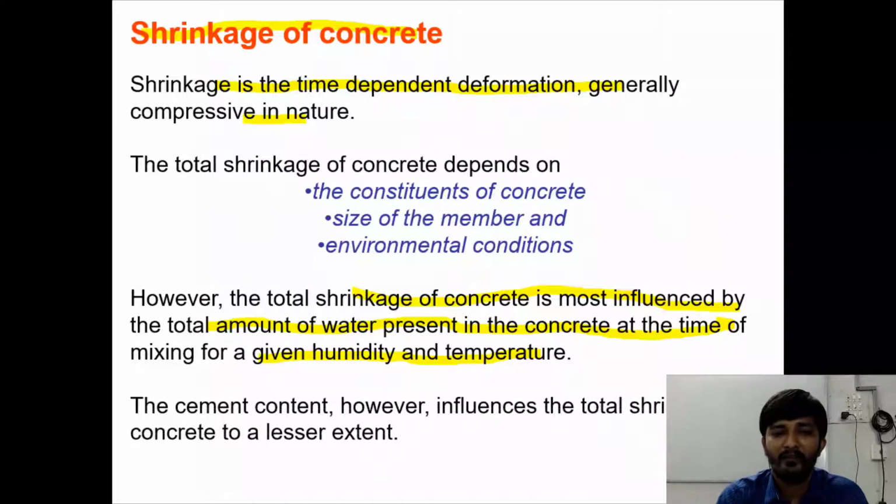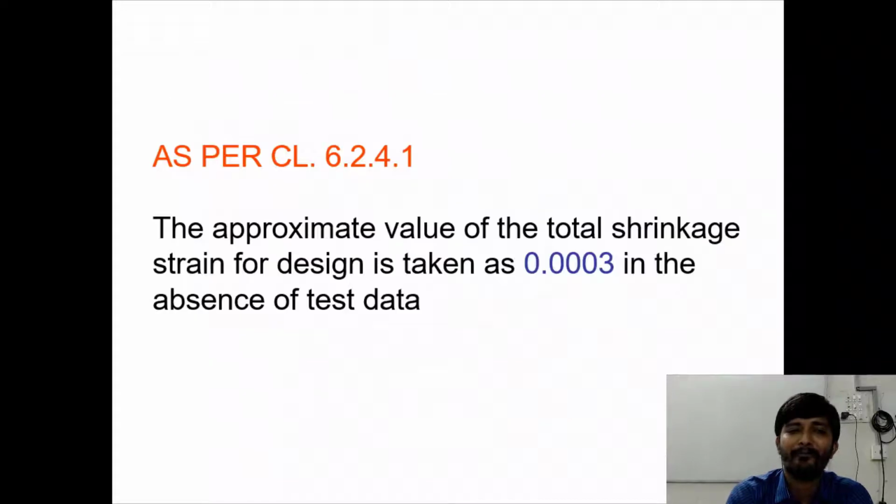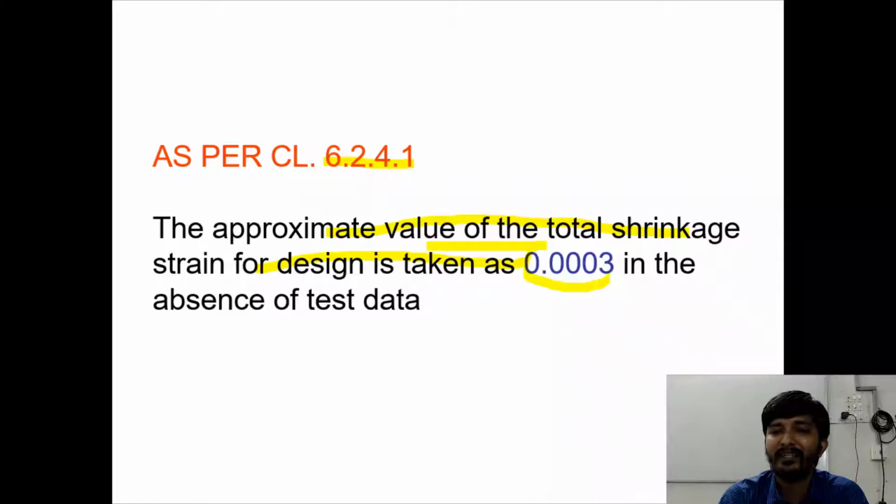The cement content, however, influences the total shrinkage of concrete to a lesser extent. As per clause number 6.2.4.1, the approximate value of the total shrinkage strain for design is taken as 0.0003 in the absence of test data. This value is given in IS 456-2000, so the approximate value is 0.0003.